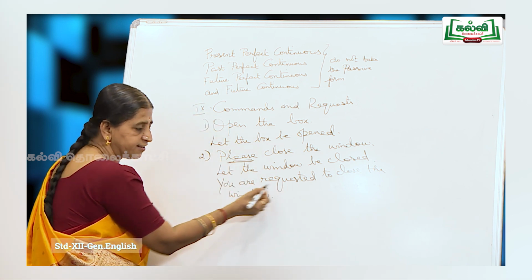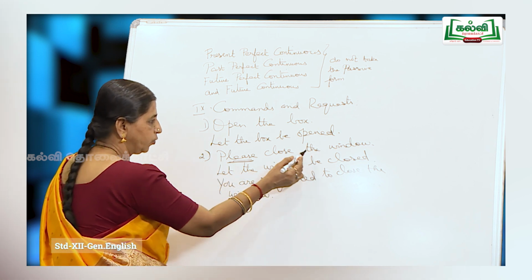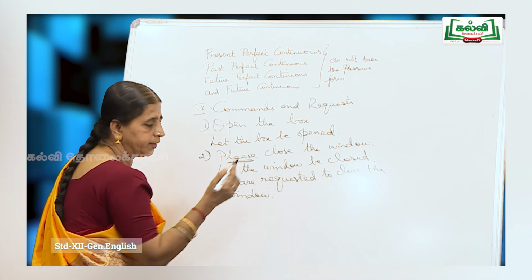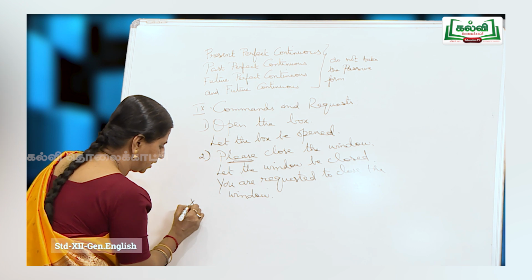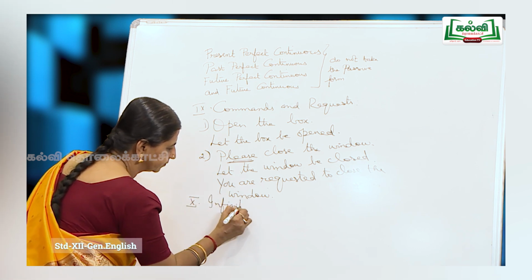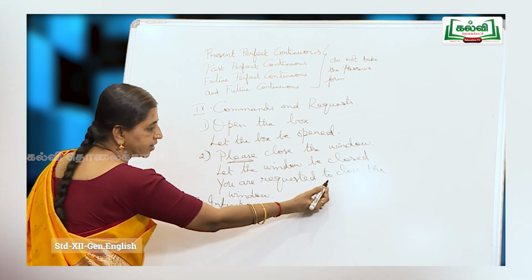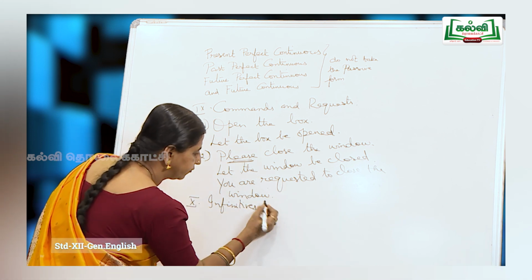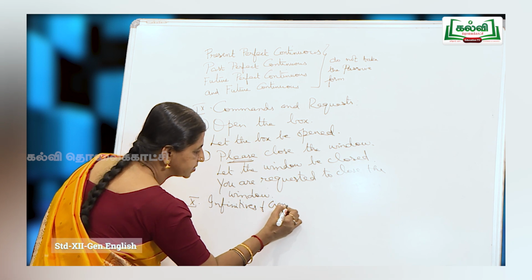So, this please is implied here, or if you want the passive form of this, let the window be closed. Now, the last one is infinitives. Infinitives and general statements.